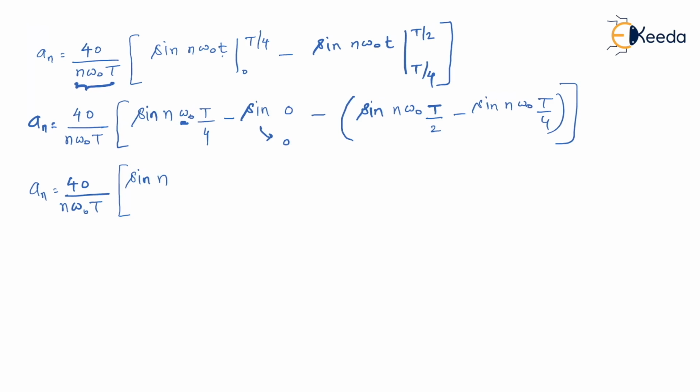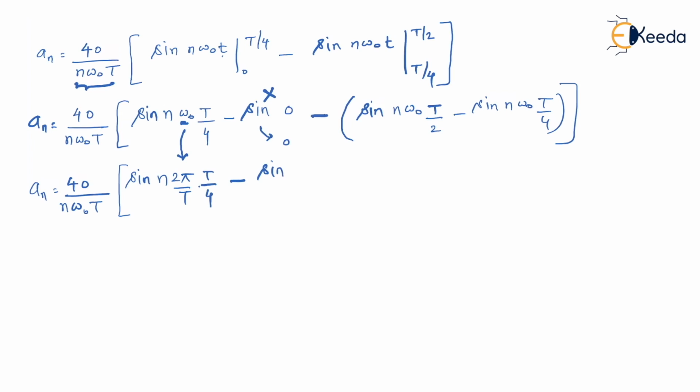I'm sure you remember omega naught is called as a fundamental frequency, and fundamental frequency omega naught is given as omega naught equal to 2 pi by capital T. I repeat, omega naught can be substituted as 2 pi by capital T. So now it is required to substitute omega naught as 2 pi by capital T, and then we have t by 4 here. Sine 0 is already 0. Let us not have the second part. We have negative sign here. Let us open up the bracket also.